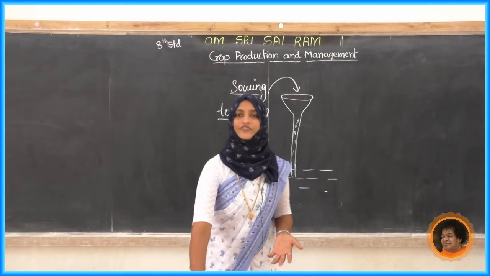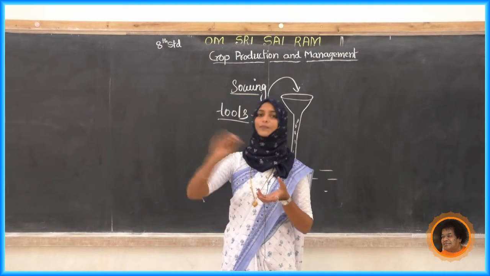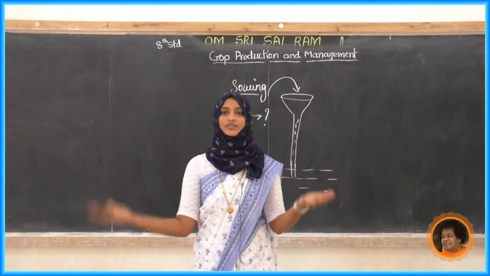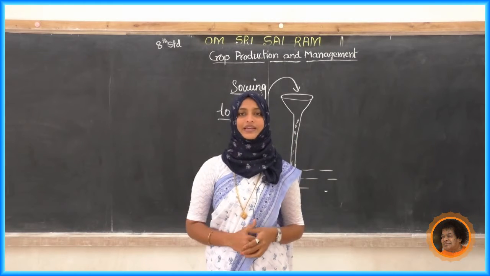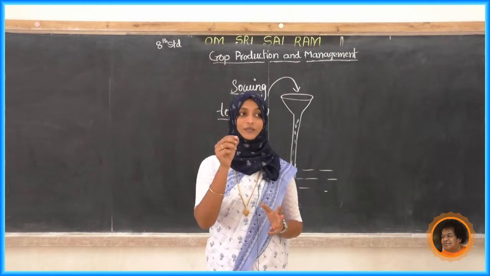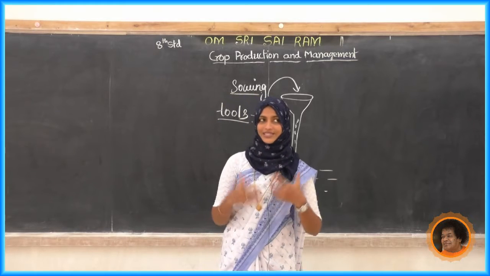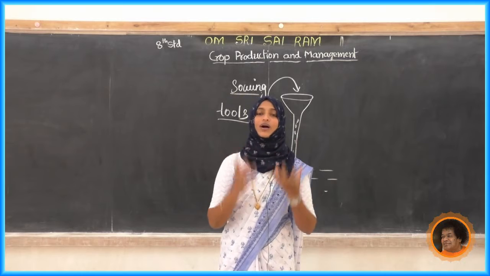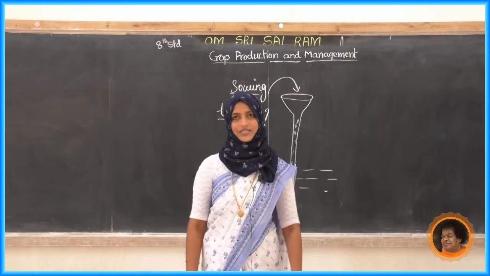If they throw the seed manually, what will happen? More than 2 or 3 seeds will come together, and once they germinate it will be a problem. So with the seed drill machine, it gives the seed equally.